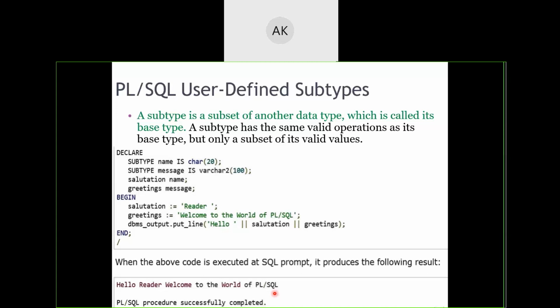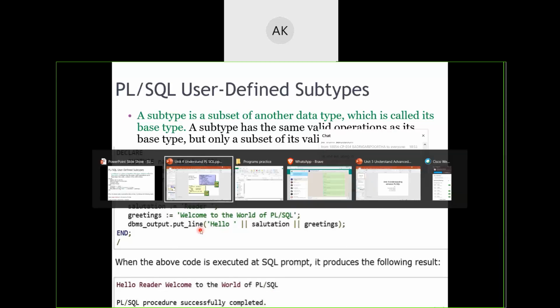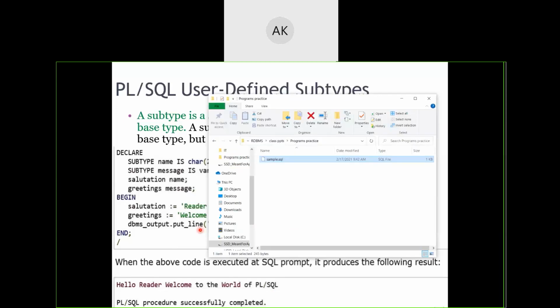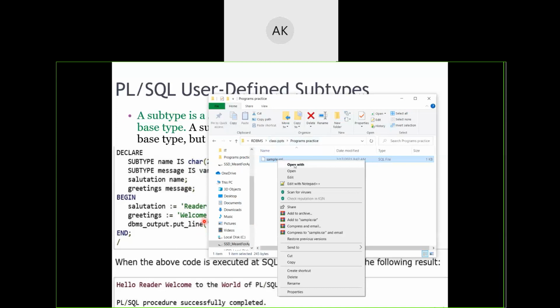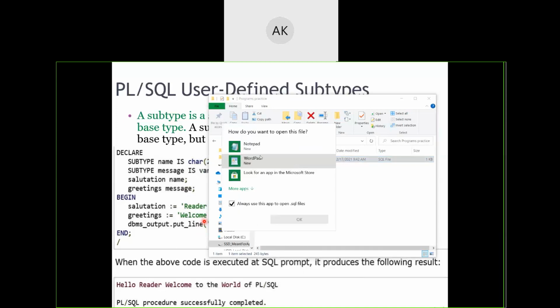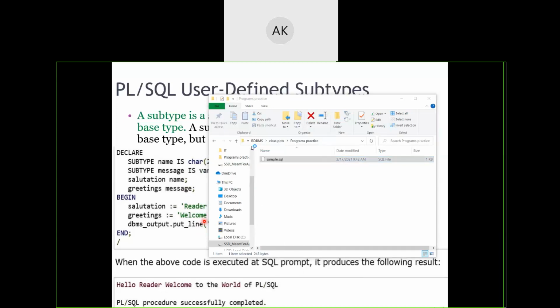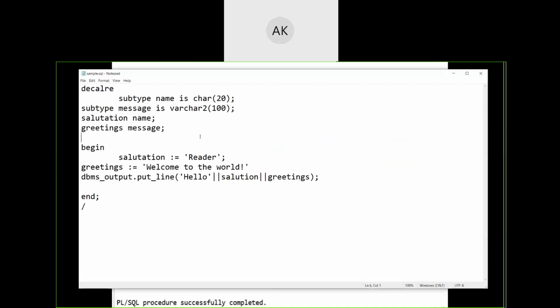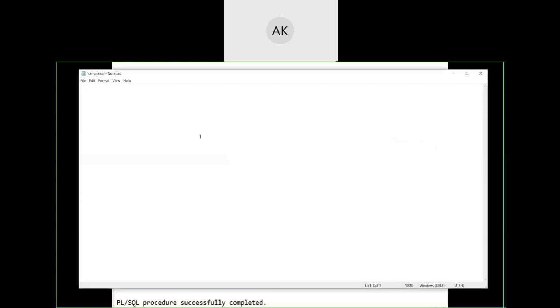So, can anyone tell me, if I want to write a program for addition of two numbers, what is the code that is to be written?